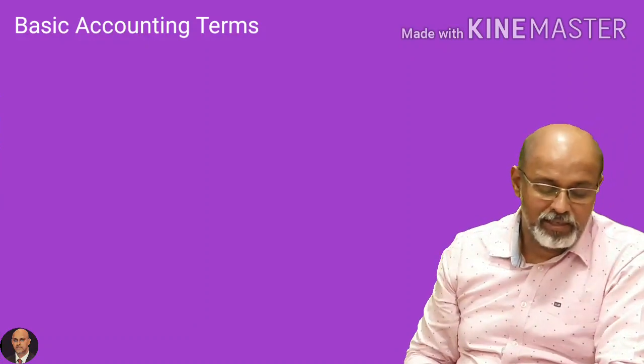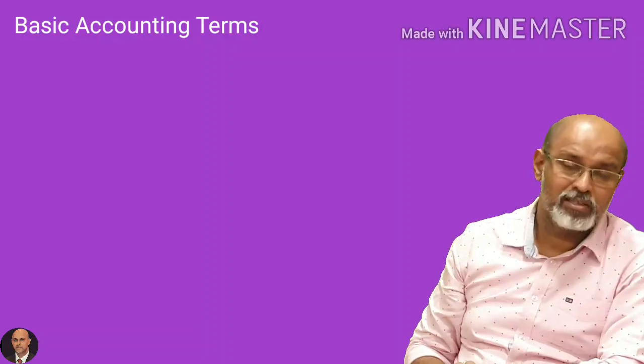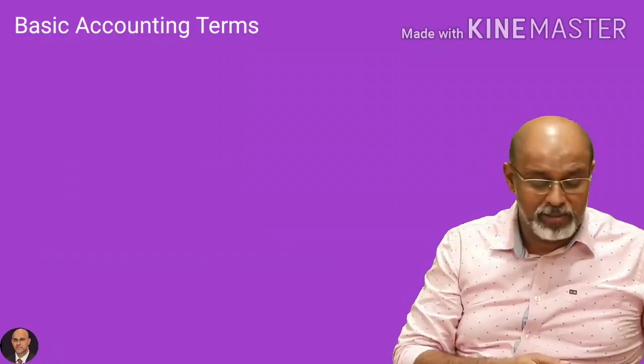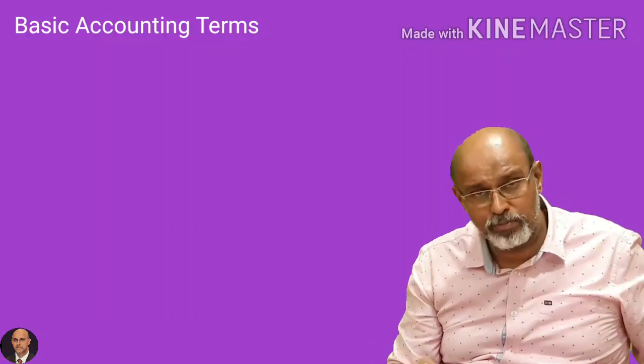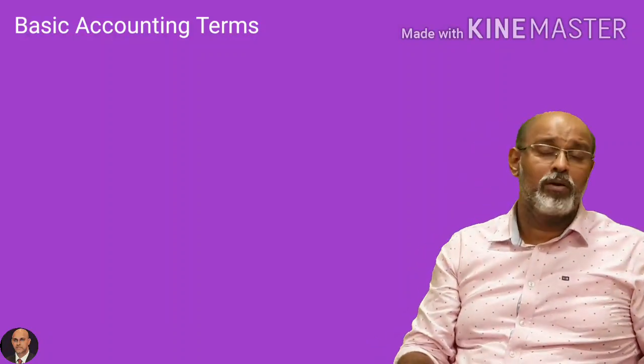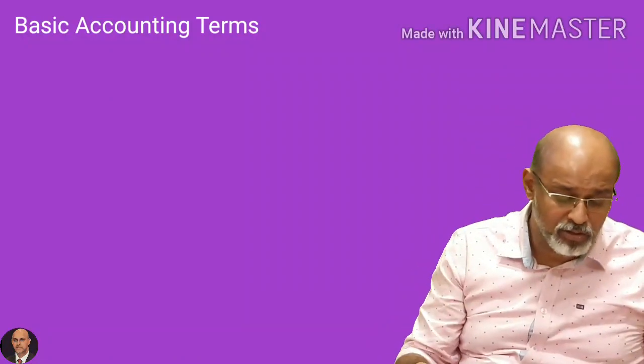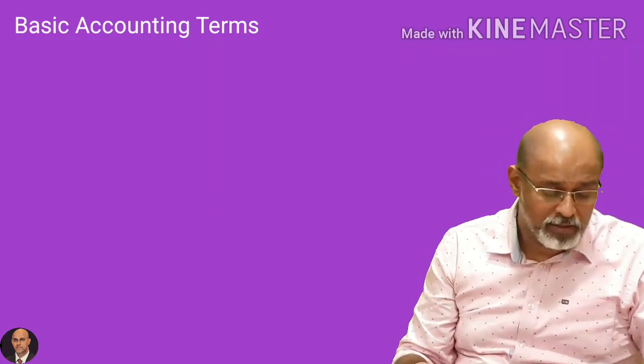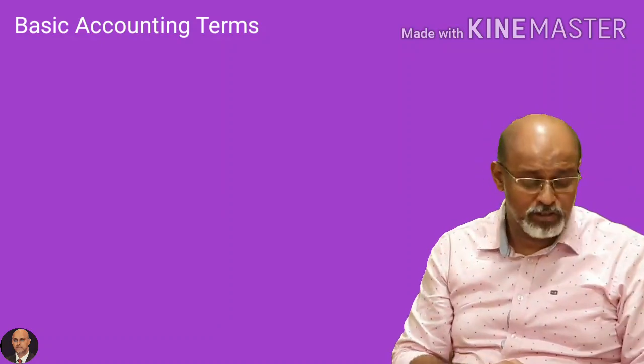Then we have what is goods, and goods is basically anything which you buy and sell on a regular basis. Okay, goods can be purchases also, and goods can be sales also. Whatever items you are purchasing are known as purchases, purchase goods. Whatever you are selling is known as sales or selling of goods. Fine. From here we go to the word which is known as stock